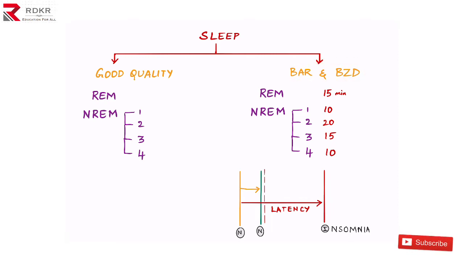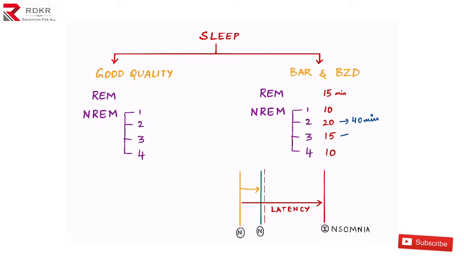So in patients with insomnia, when we give barbiturates or benzodiazepines to induce sleep, what exactly is happening here? Is there any problem with these drugs? Yes, there is. Benzodiazepines or barbiturates increase the duration of any one phase of the cycle. Suppose, hypothetically, the duration of REM is 15 minutes, the first phase of non-REM is 10, the second 20 minutes, the third 15 and the fourth 10 minutes. When we give these drugs, for example, the second phase is increased to 40 minutes. What exactly happened here? The duration, that is the quantity, is increased, but the quality of sleep is compromised and the sleep architecture is distorted, right?